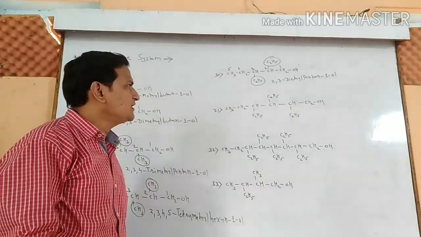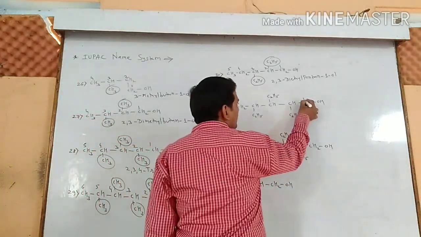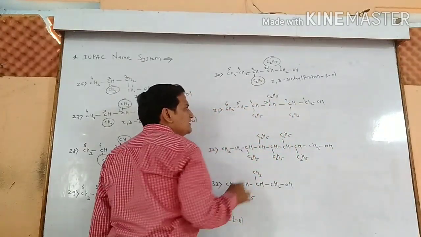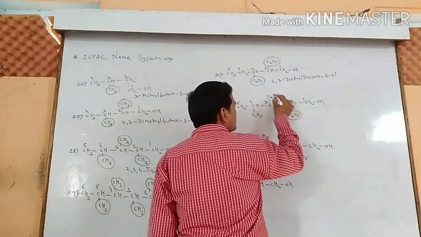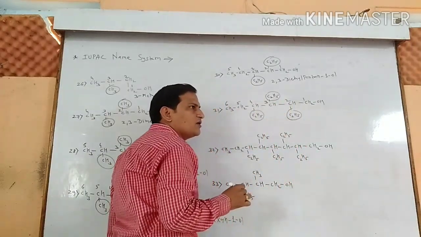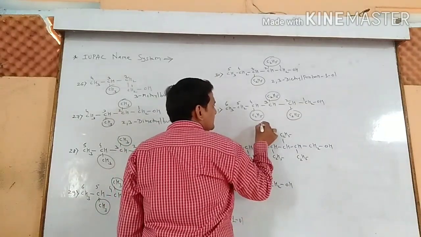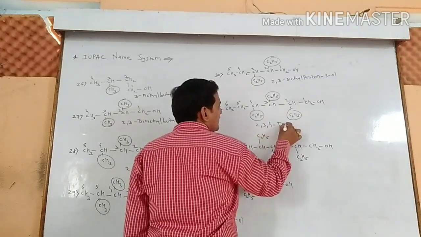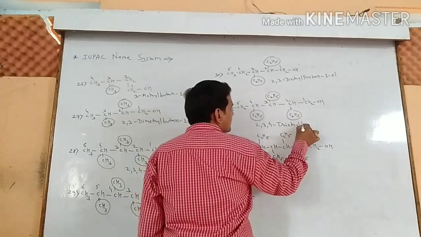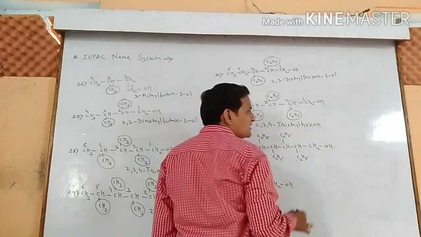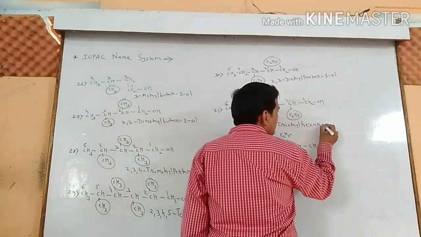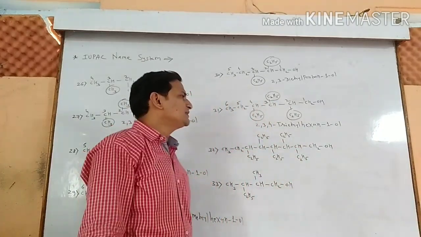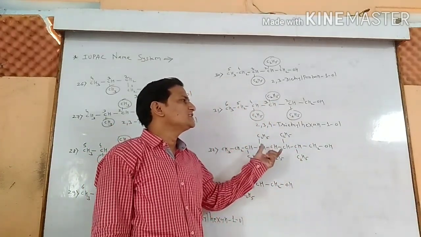Next, example number 31, you can easily write. 1, 2, 3, 4, 5, 6. This is the parent alkane chain. Branching is present at the second, third and the fourth position, and all the groups are ethyl groups. Name will be 2, 3, 4 triethyl hexane, because 6 carbon atoms are present in the parent alkane chain. Name of the compound is 2, 3, 4 triethyl hexane 1-OL.